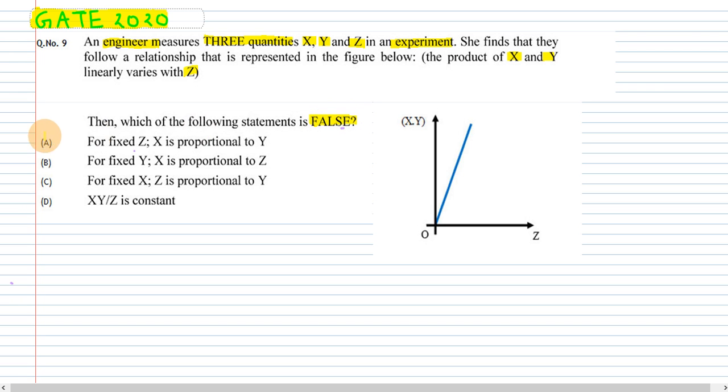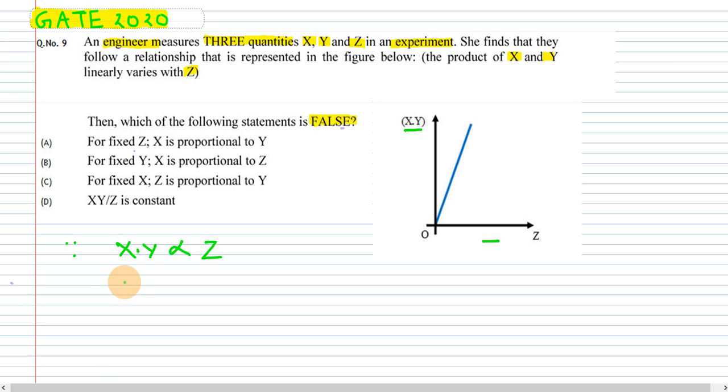They have given a figure in which the product of x and y linearly varies with z. What will be the relation? According to the graph, the product of x and y is directly proportional to z. And we know that to cancel the proportionality we have to put a constant, and here the constant will be the slope.